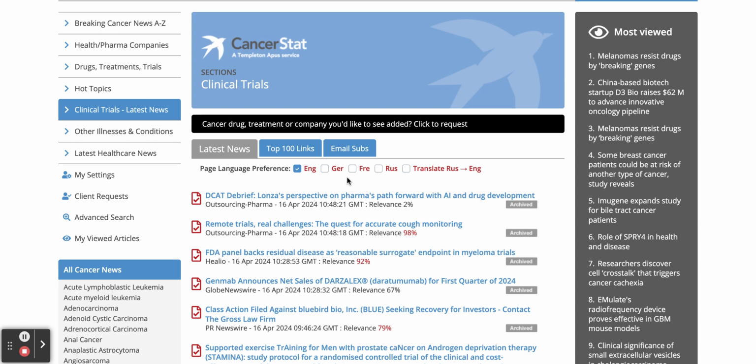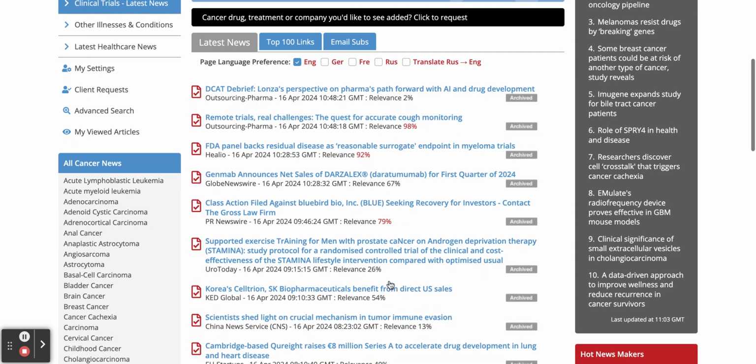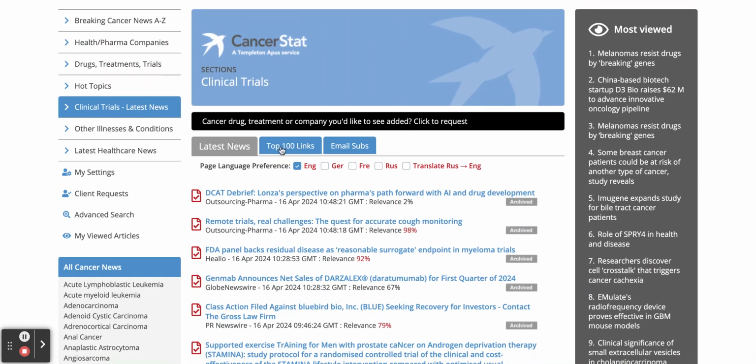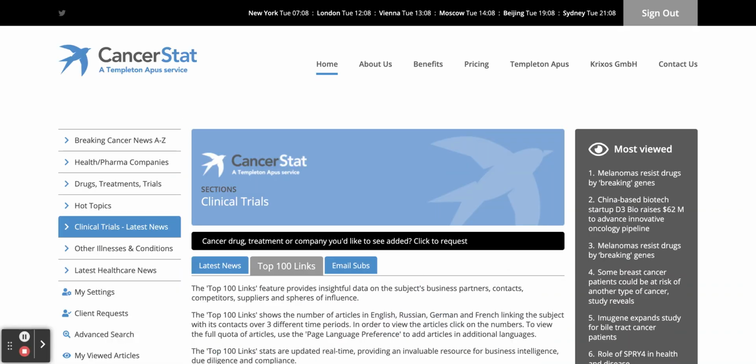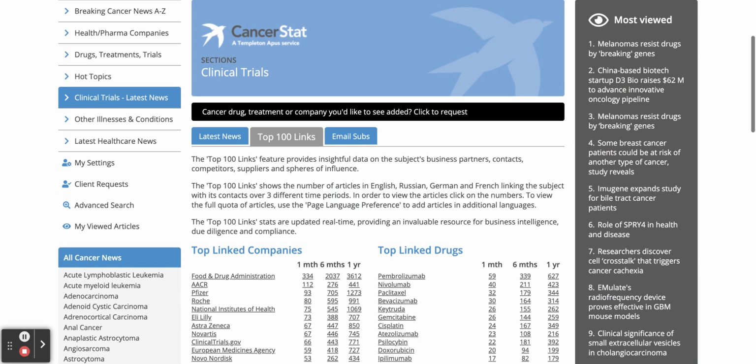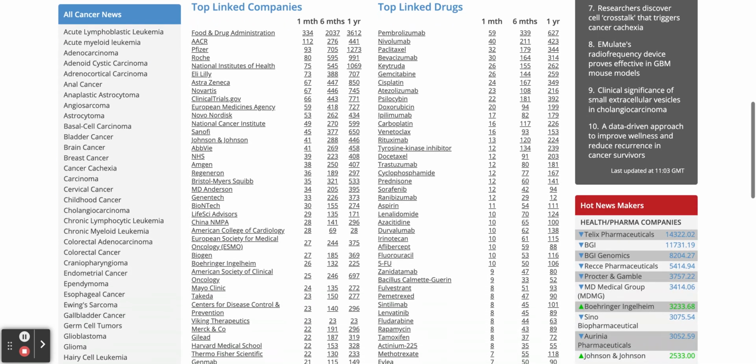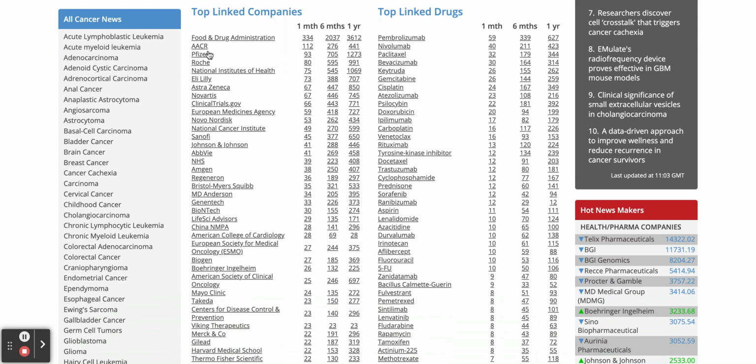Or if, of course, an email alert if you want to receive every single one. Always have the percentage relevance as well, as you can see, which is very important. If you have a look at the top 100 links for clinical trials, you'll see here the top 50 companies and the top 50 drugs linked with anything to do with clinical trials. And again, these stats and figures are continually updated. So it's a huge amount of work and programming that's gone into all of this.